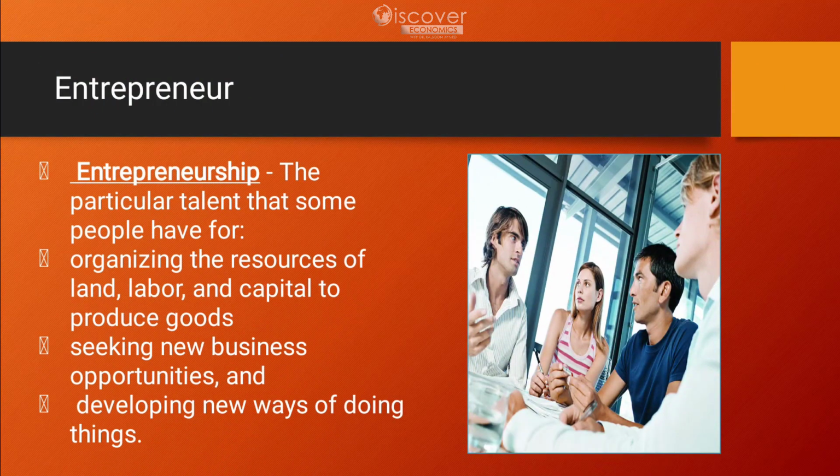Then comes the entrepreneur. The entrepreneur is the mastermind, the risk taker. He is the one who combines these 4 factors of production to get a certain output. So the entrepreneur is the main person. Without him, no business can exist.